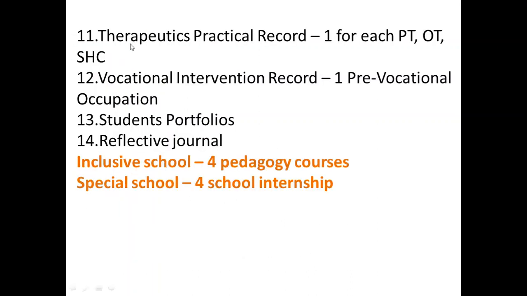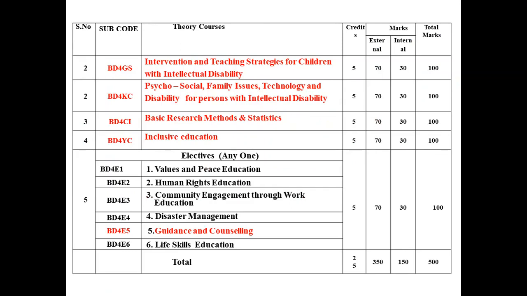The 11th one is the therapeutics practical record. The 12th one is the vocational intervention record, that is for pre-vocational occupation. Then the 13th one is the student portfolio. The 14th is the reflective journal. So you will have inclusive schools, 4 pedagogical courses, special school, 4 school internship. Is that clear? So in semester 4 you will have 4 special papers along with one elective paper.